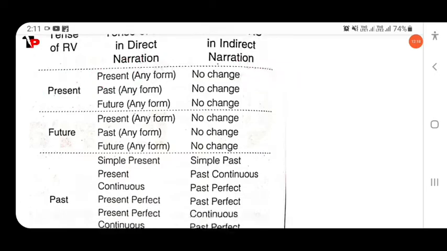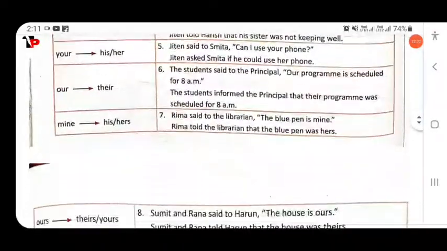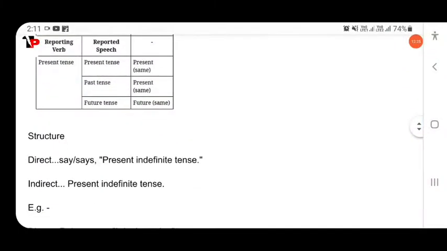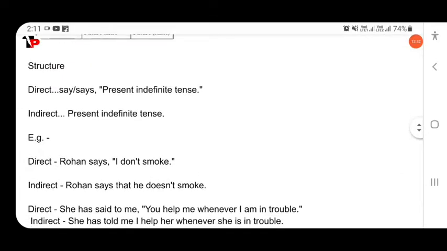So here is an example, direct, present indefinite. In the indirect, the reporting verb is in the simple present.